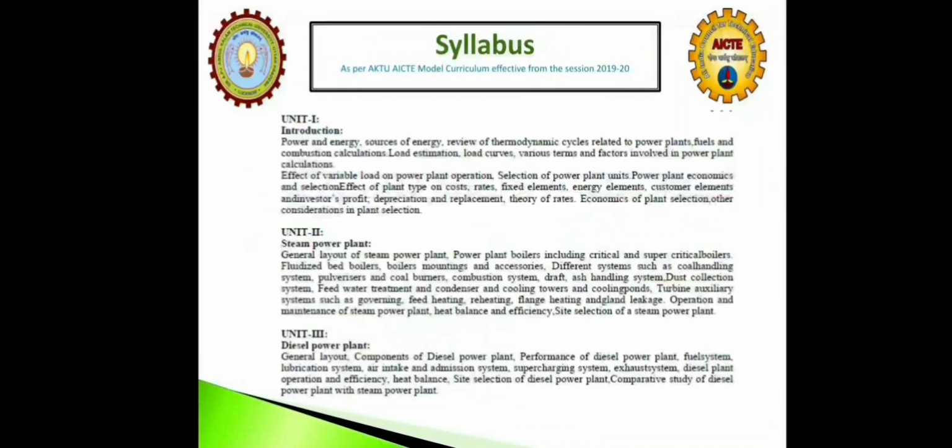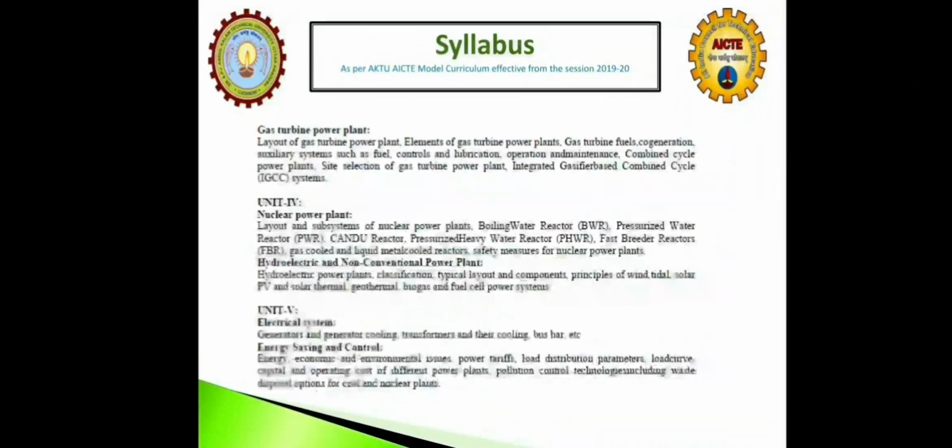So I think all the students have the basic idea of these cycles. Now, the gas turbine power plant, a gas turbine cycle, works on the Brayton cycle. We already know about this cycle. We have learned about this cycle in thermodynamics.